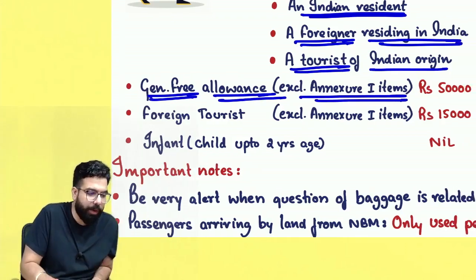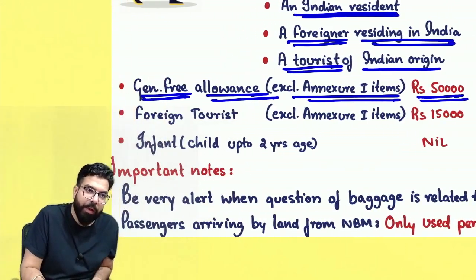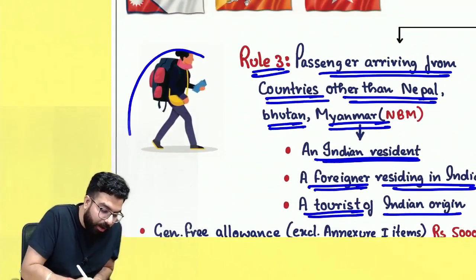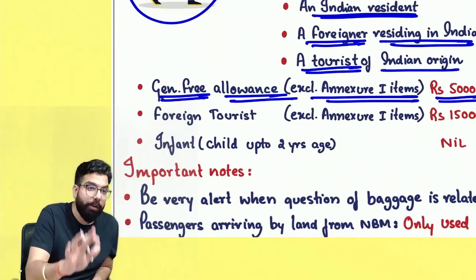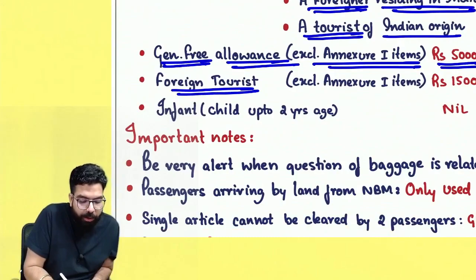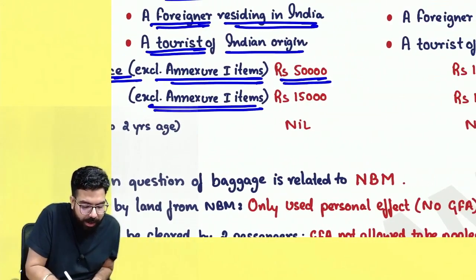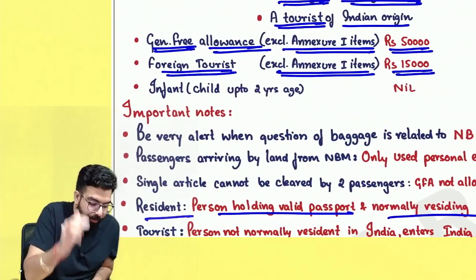I'll talk about Annexure 1 items. You will be given a general free allowance of 50,000. But if you are a foreign tourist, then always remember, other than Annexure 1 items, your general free allowance will be only 15,000.